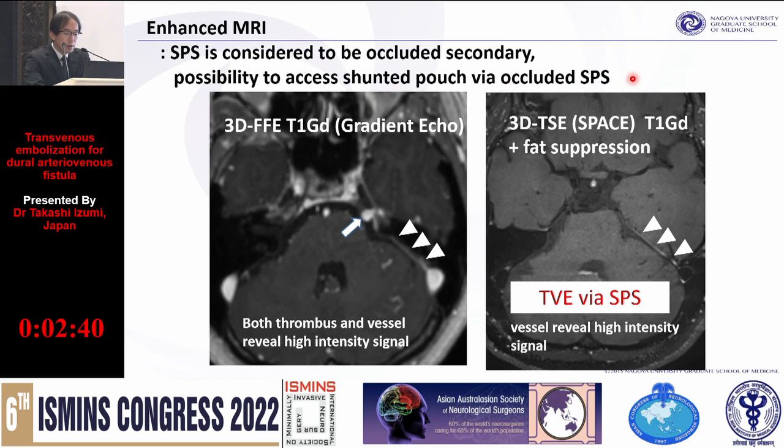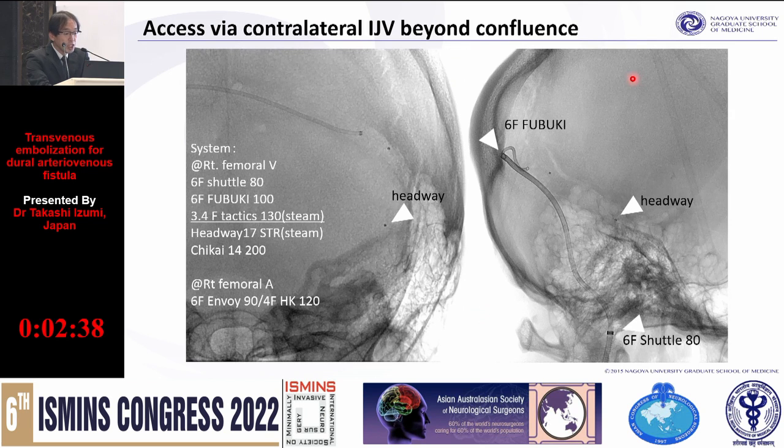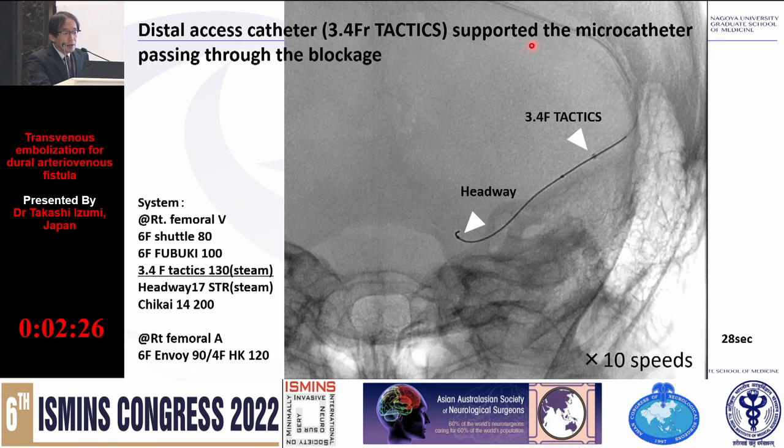So we did TVE. We always access the SPS via the contralateral IJV and confluence.